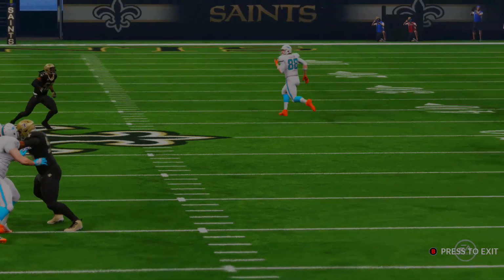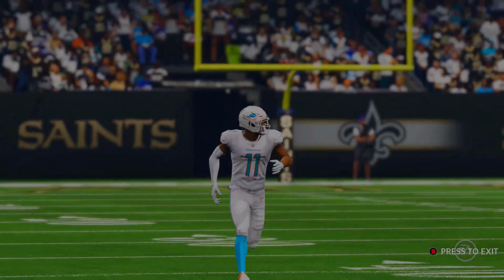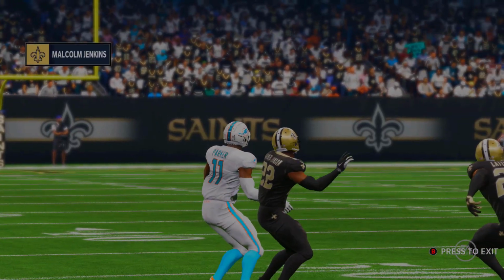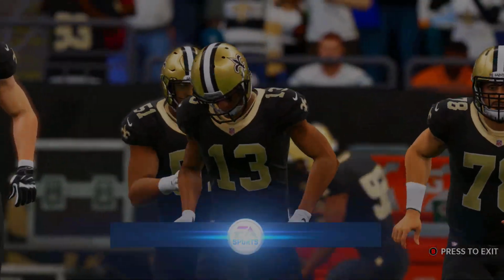Pick to the 25. As you can see, it was batted up in the air. That was Devontae Parker trying to make the grab, and Malcolm Jenkins settles for it. You see Gardner Johnson forces this incompletion from Parker, and it finds its way all the way to midfield into Malcolm Jenkins. Saints will come back out.